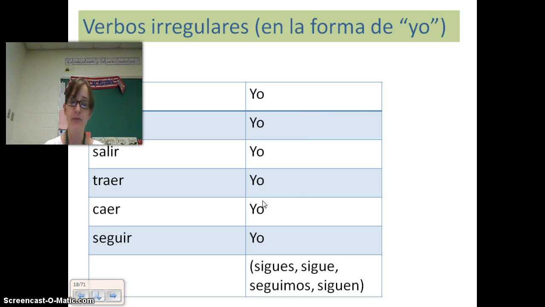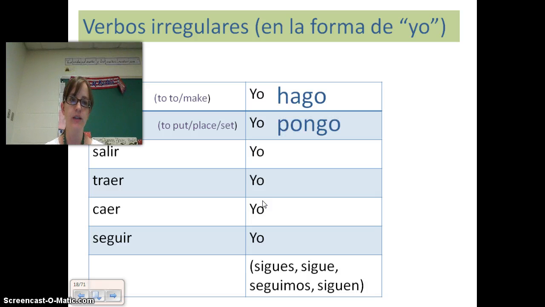Notice these here are going to be yo-go verbs, as in they have a go, and then everything else after the yo form is going to be normal. Hacer quiere decir to do or to make, yo hago. Poner, to put, place, or set, yo pongo. Salir, to leave or to exit, yo salgo.